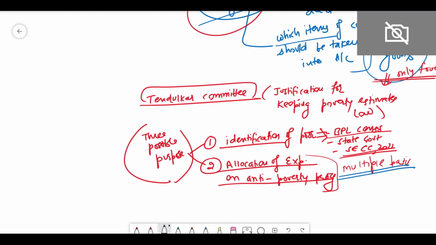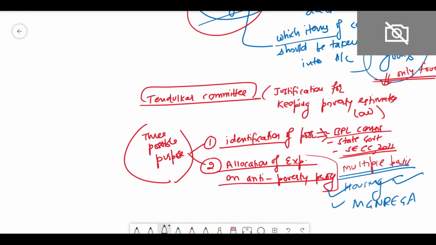So for example, if it is the housing scheme, for example the Pradhan Mantri Awas Yojana, then they consider whether the person is having the house or not. They do not take whether the person is under BPL or not. If it is about MGNREGA, the government actually considers whether the person is gainfully employed or not, right?